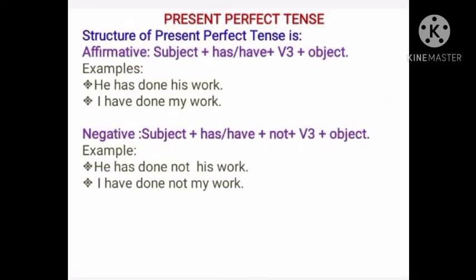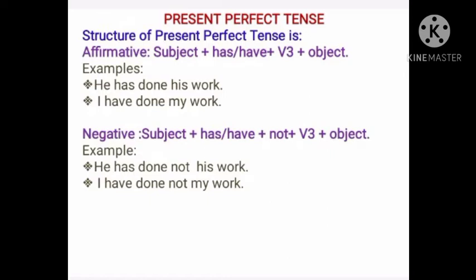So, the structure of present perfect tense in affirmative sentence is: firstly we will use subject, has/have, plus the third form of the verb, plus object. Examples are: he has done his work; I have done my work. We use has with singular and have with plural.